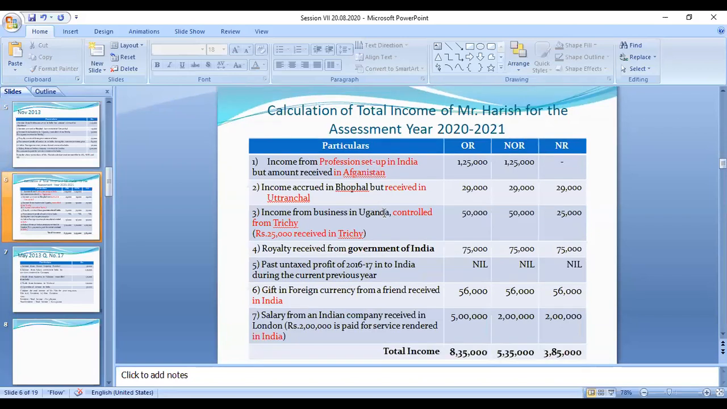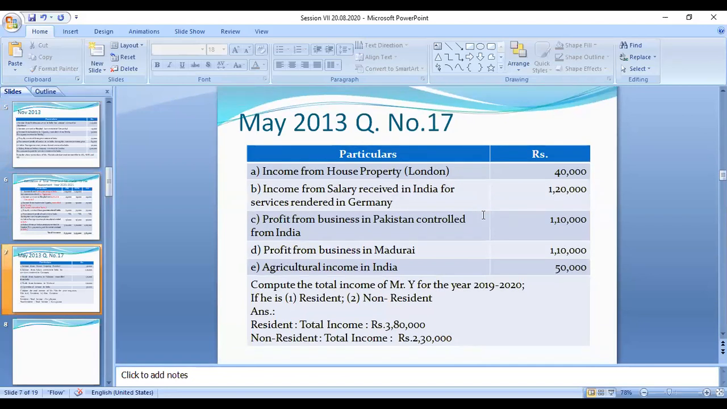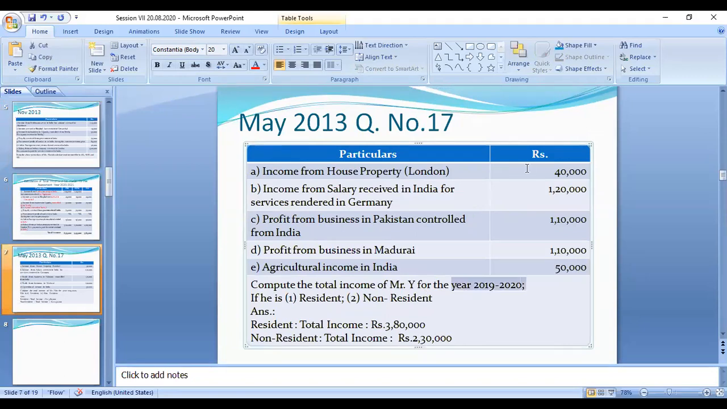Okay, right. Now we can go with one more problem. That's one more question from the same question paper, May 2013, question number 17. It is a 5 mark question they asked, right? Here in the 5 mark question, they asked only two categories, only resident and non-resident. So compute the total income of Mr. Y for the year 2019-20. Whatever the year is given, it will not impact any changes on the income received. If he is a resident, what is the income? If he is non-resident, what is the income?